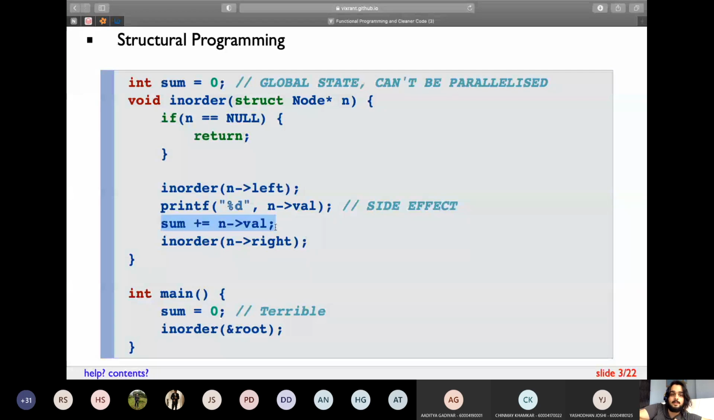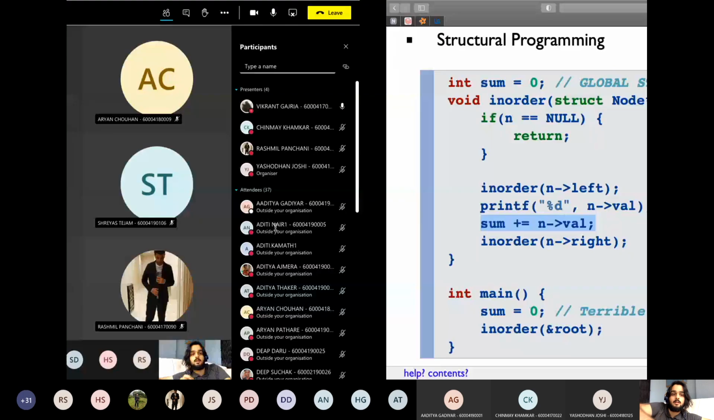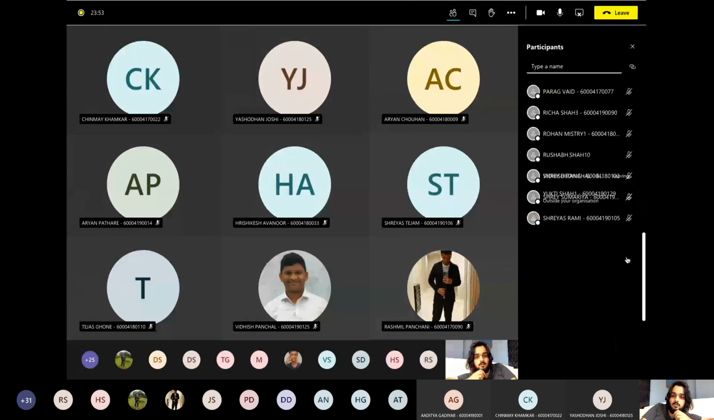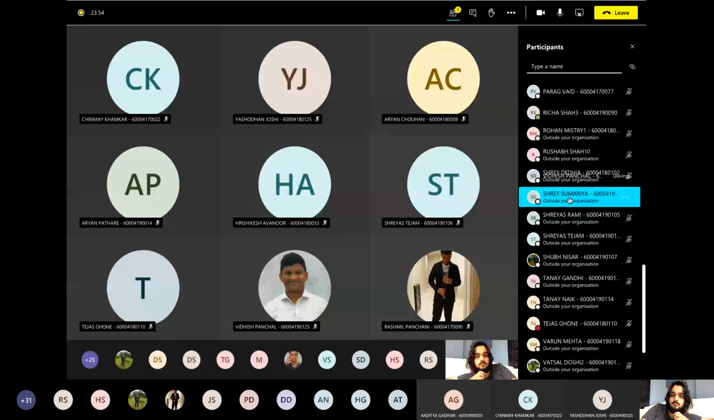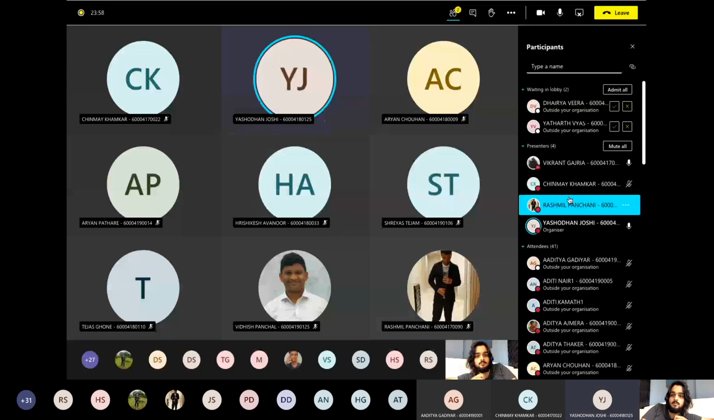Now, I don't know how many people here are SCs and how many are TEs. Is there a count somewhere, Yashodhan? No, there's no individual count right now.